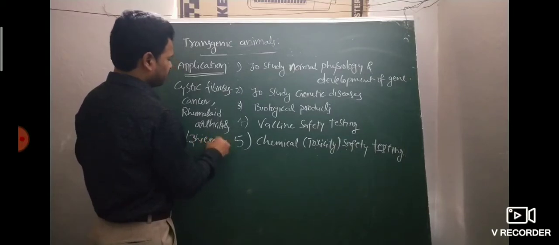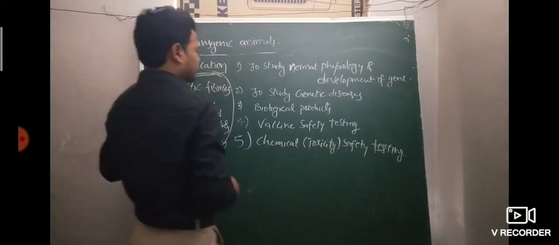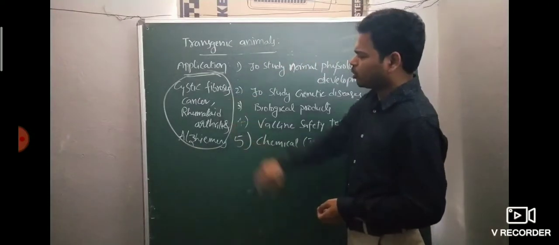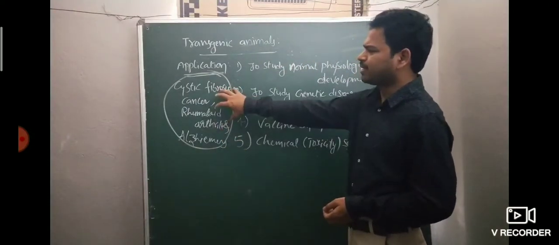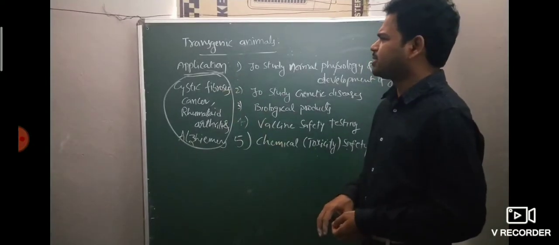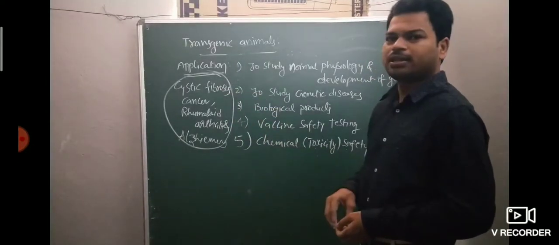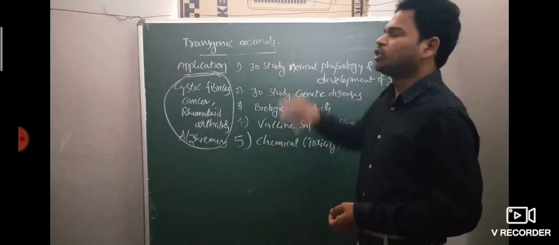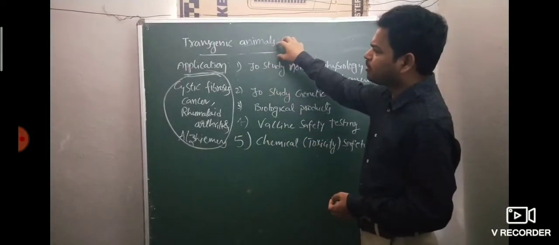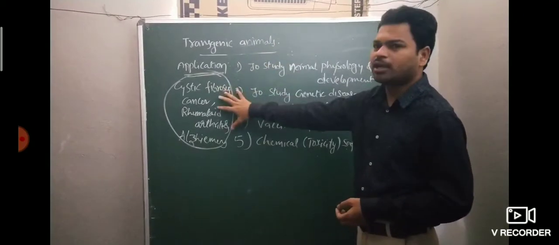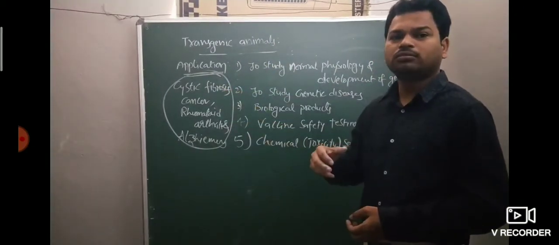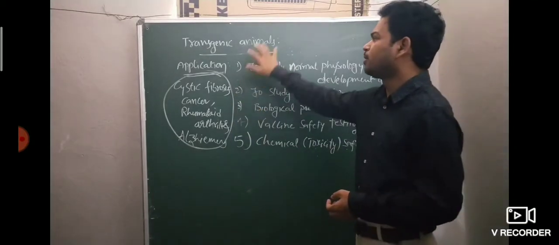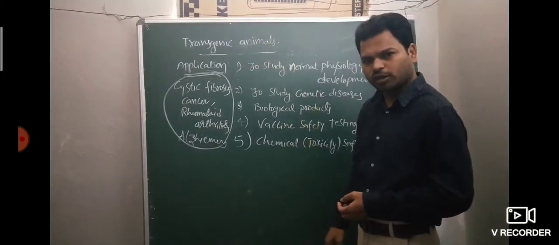So many genetic disorders of this type can be detected or diagnosed by transgenic animals. These transgenic animals are also helpful to control these diseases. How is it going to be controlled? Treatment for genetic diseases is done by transgenic animals only.